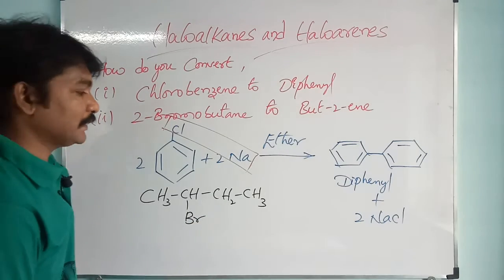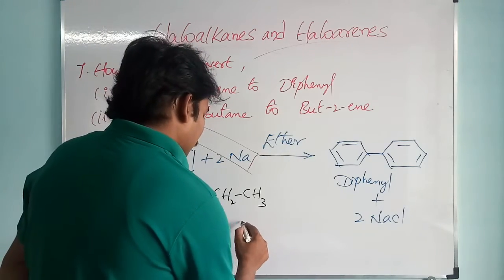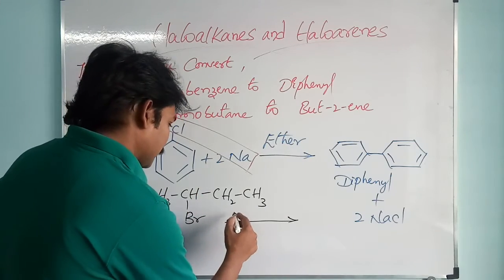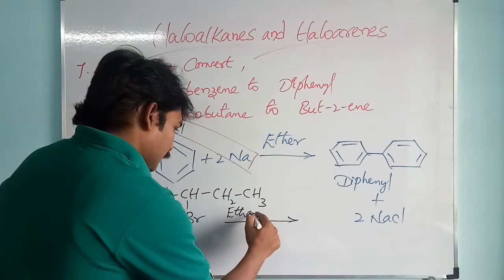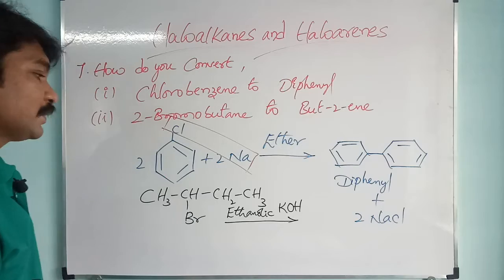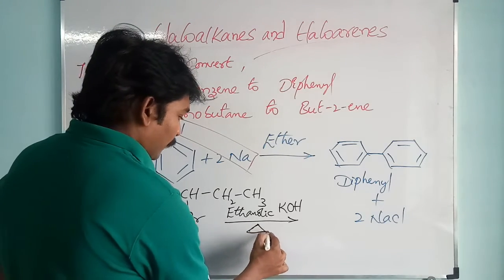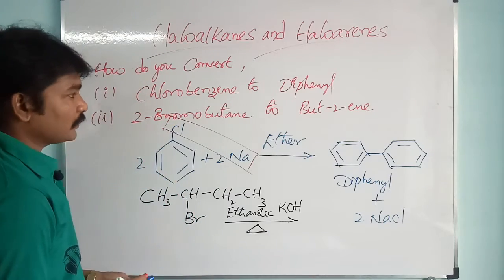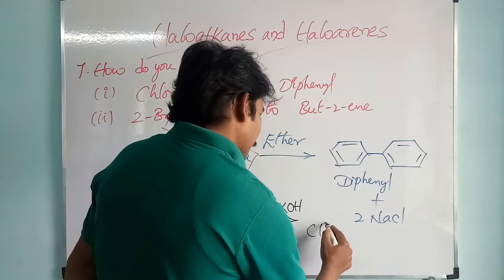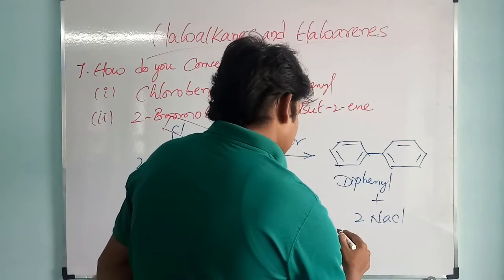See here, 2-bromobutane in presence of ethanolic potassium hydroxide, meaning alcoholic, on heating gives butadiene.